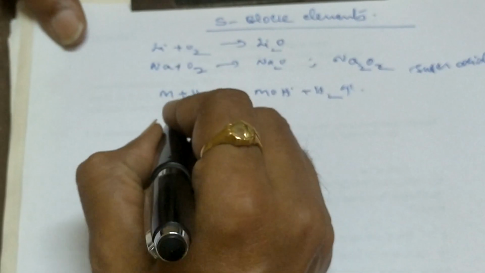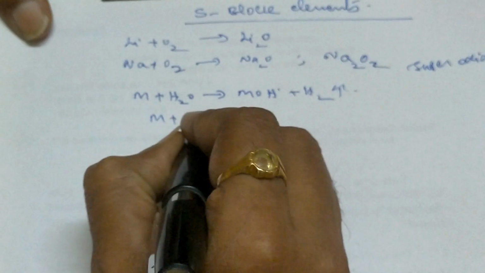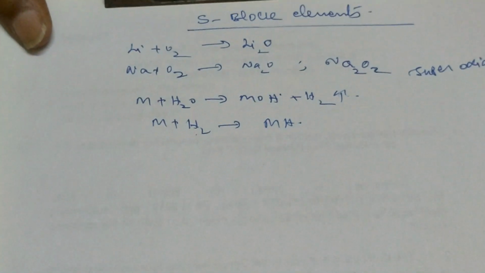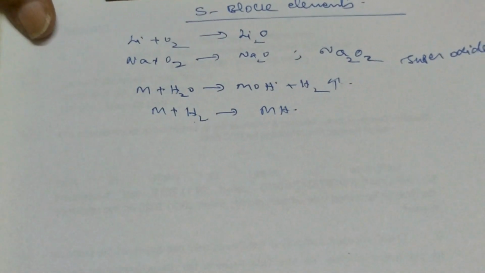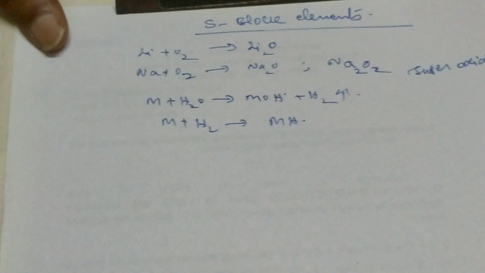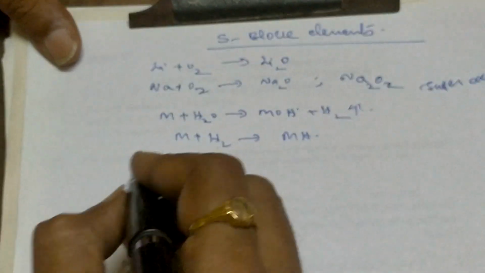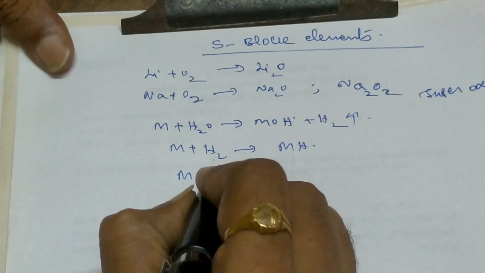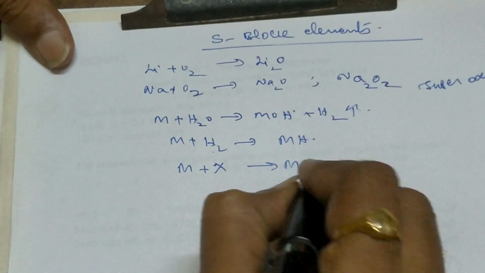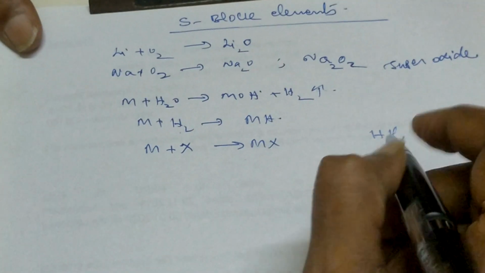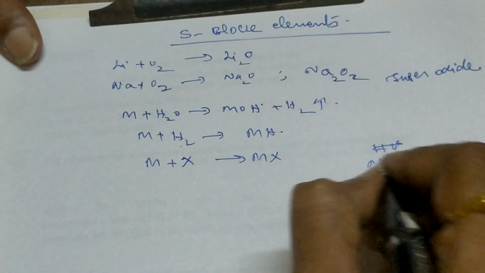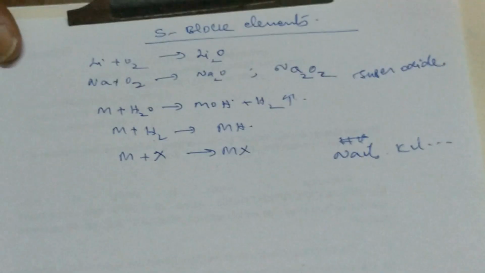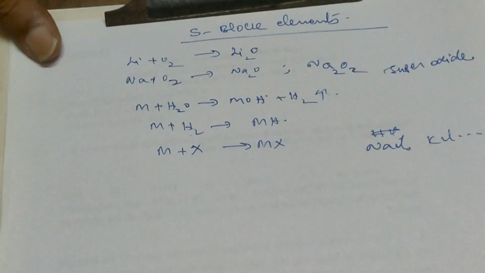Reaction of the metal with hydrogen gives the metal hydride. Some interesting hydrides will also be there, with a high melting point and all. Lithium is only smaller. The reaction with the halogens is metal plus halogen X gives MX. That means HCl? No, it's not HCl. It is sodium chloride, potassium chloride, and all. Sodium chloride, potassium chloride, rubidium chloride, lithium chloride, cesium chloride.